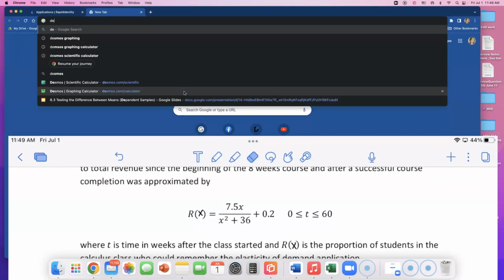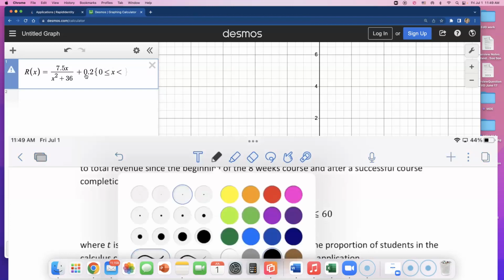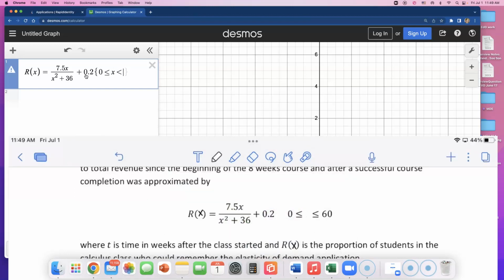So Desmos Graphing Calculator. I'll graph this function and talk about it with you. So on the numerator, I have 7.5x over x squared plus 36 in the denominator. And I have this awkward tail plus 0.2. And I do have a domain restriction here that is going from 0 to, oh, hold on. I need to change this letter T to X on my paper, by the way. Hold on. And it goes up to 60. Okay. Let's see the graph.